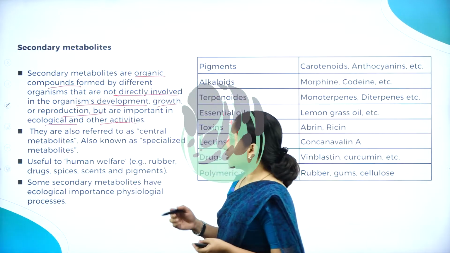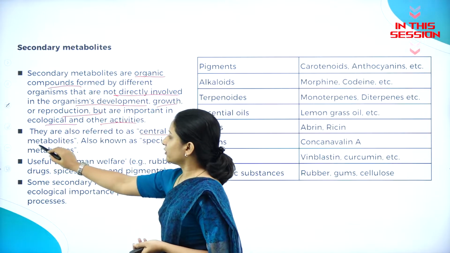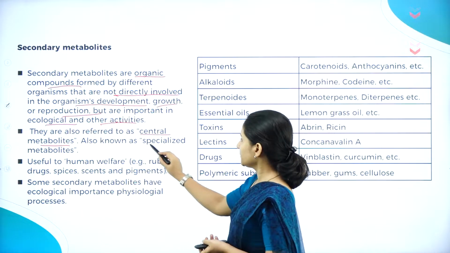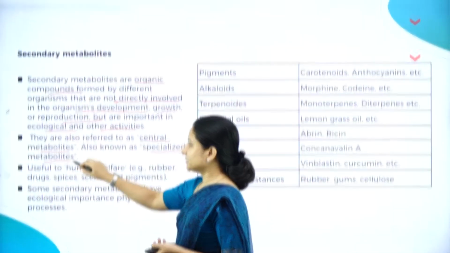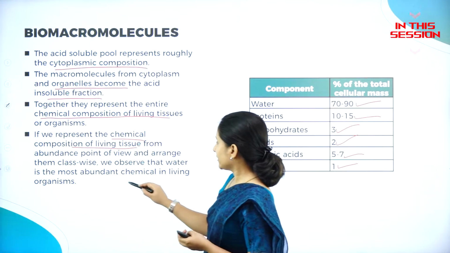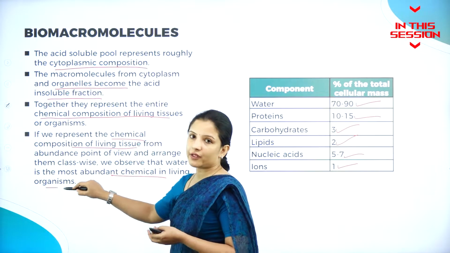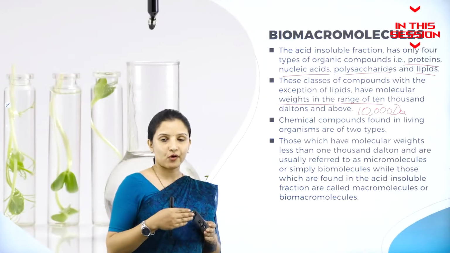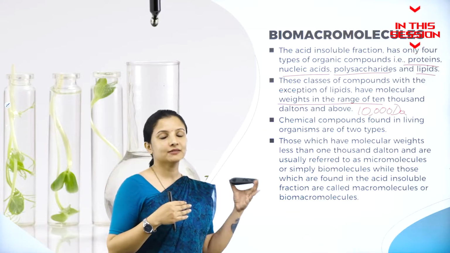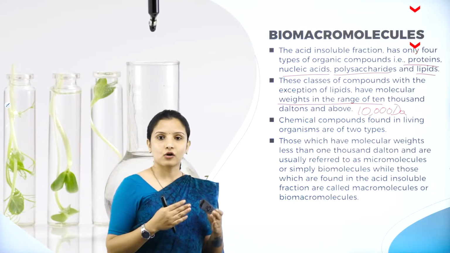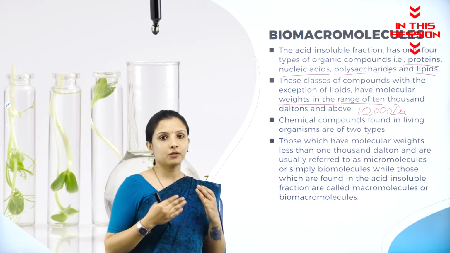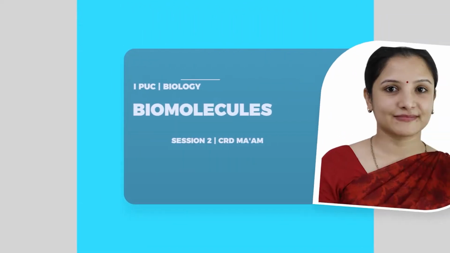Secondary metabolites are also called the central metabolites, and they are also called the specialized metabolites. Water is the most abundant chemical present in a living organism. Those compounds having a molecular weight less than 1000 Dalton are called the biomolecules or the micromolecules.